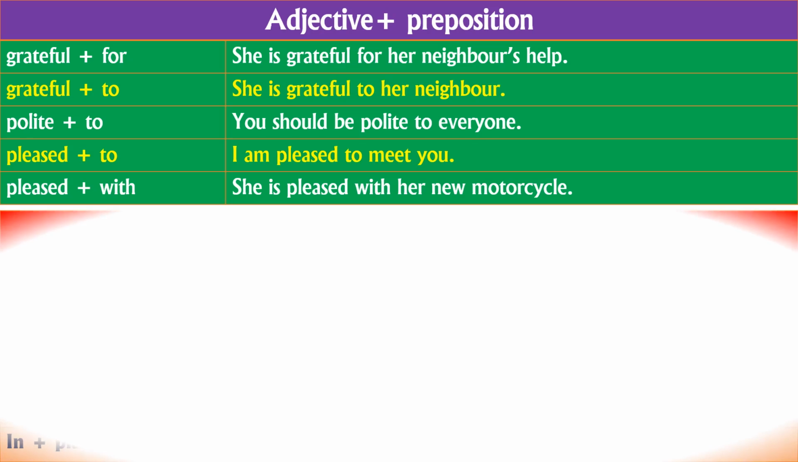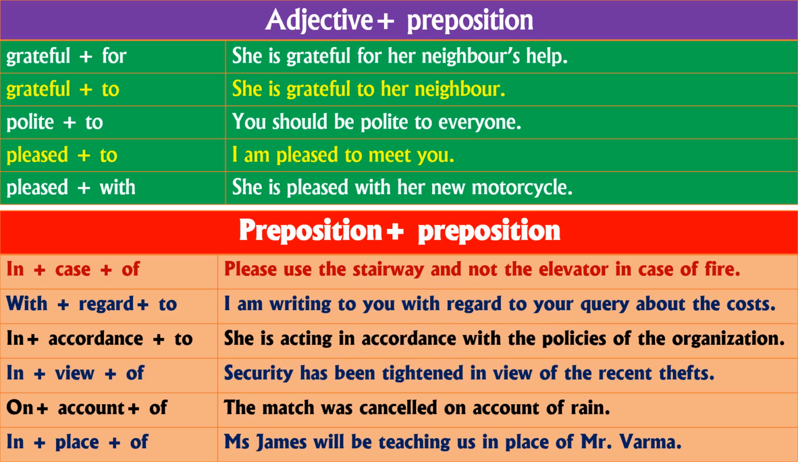The next, last one, prepositions plus prepositions. So both are prepositions. When we are using prepositions plus prepositions in the sentences, these are called compound prepositions. That is why we are learning first one verb plus prepositions, the second one noun plus prepositions, the third one adjective plus prepositions, and the fourth one prepositions plus prepositions.